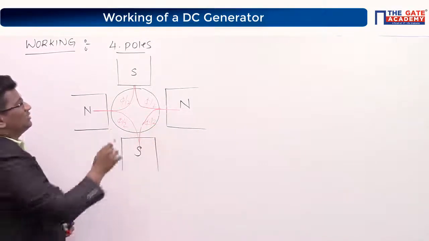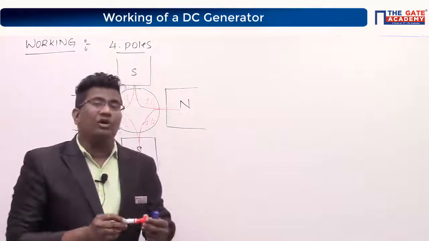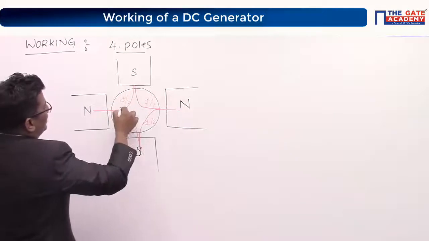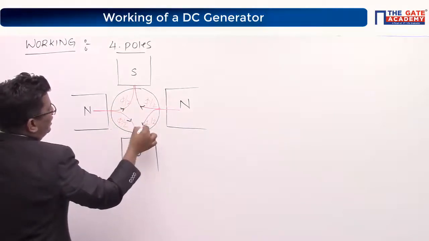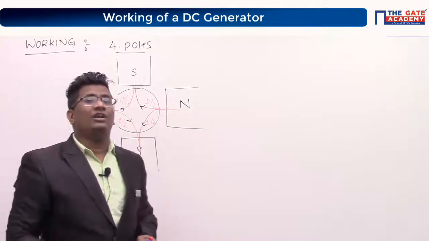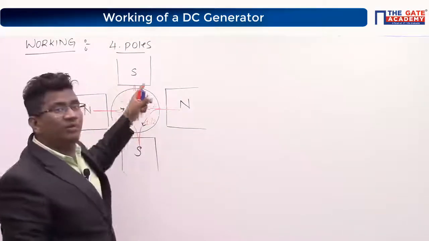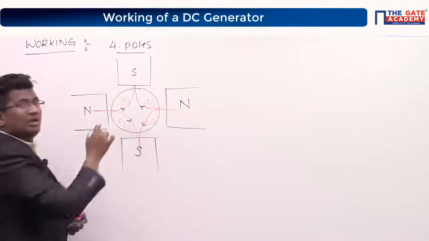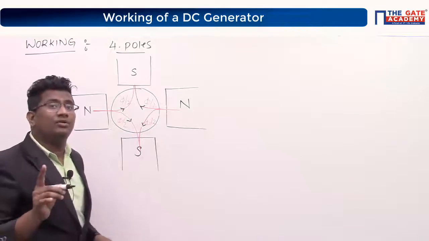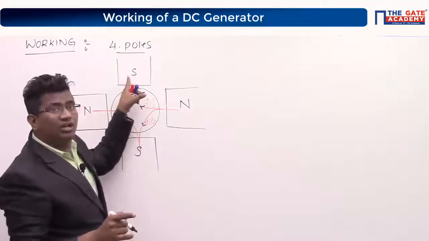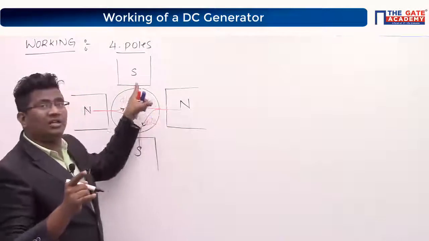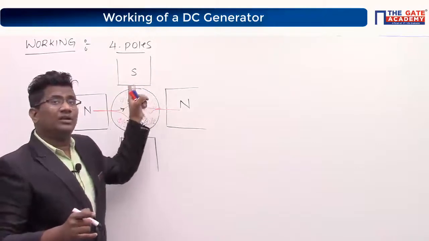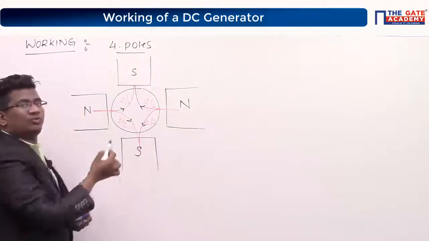Now look at the board. Is this south pole carrying 5 by 2 or total 5? This is the direction, don't forget. Is this south pole carrying total 5 or only 5 by 2? Yes sir, it is carrying total 5, not 5 by 2. Half, 5 by 2, is from one north pole, and the remaining half is coming from another north pole. Therefore, the total flux received by the south pole is total 5, right? Clear?